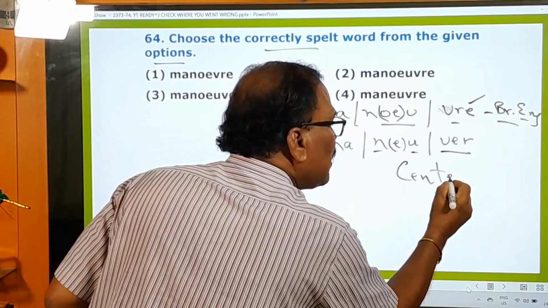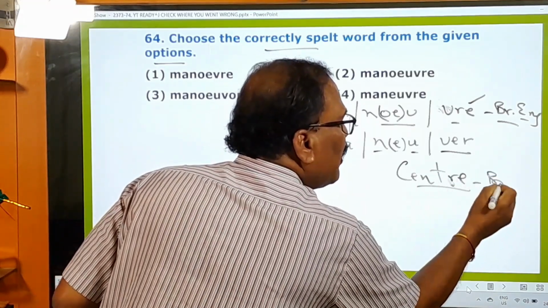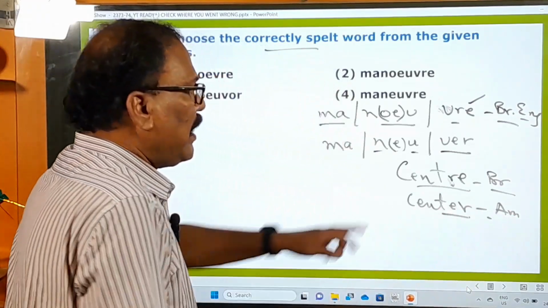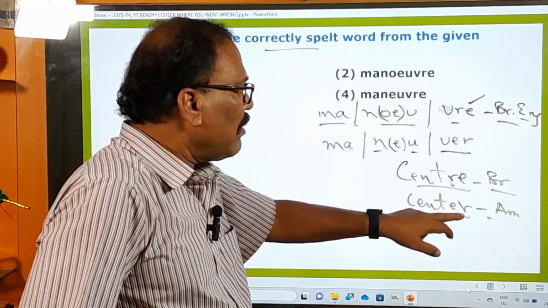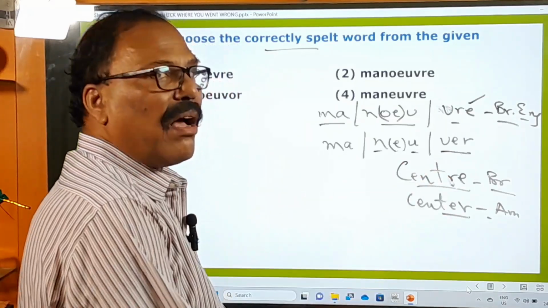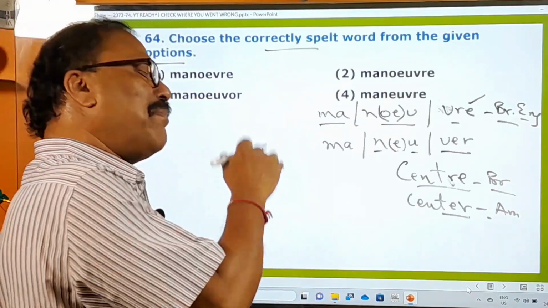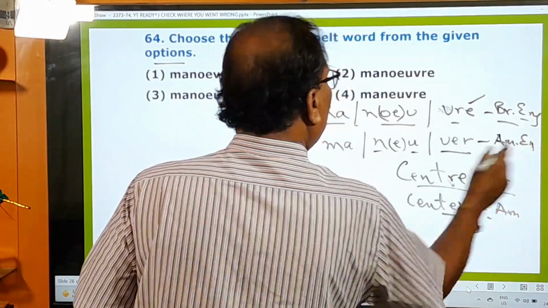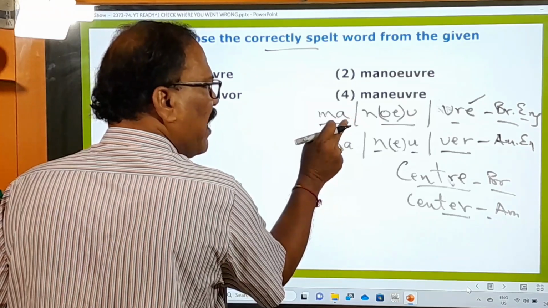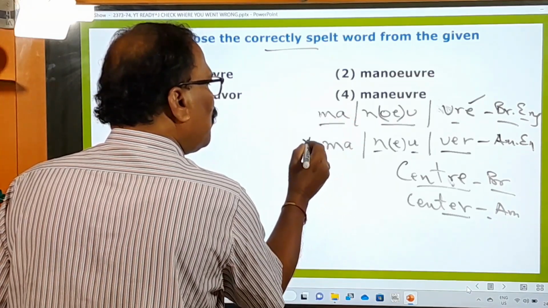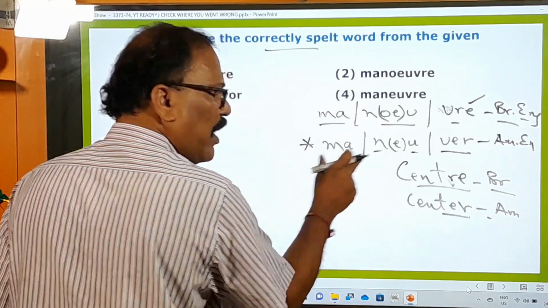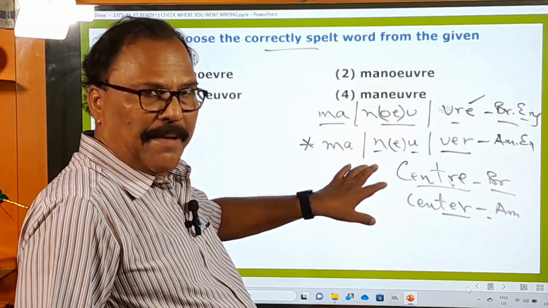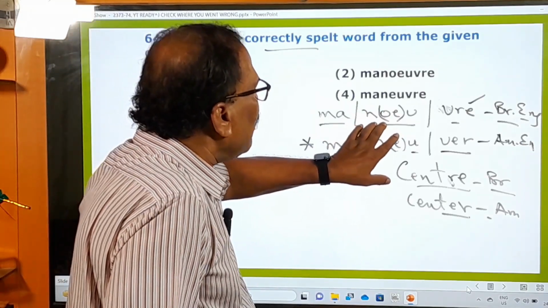Centre, this is British English. And here, center, American English. TRE, centre; ER, center. Because there are so many differences between American English and British English. This is British English spelling, and this is American English spelling, and we have nothing to do with the American English spelling. Because as per our Indian Constitution, we follow only British English, not American English. That's why we follow only this spelling, but not this one.